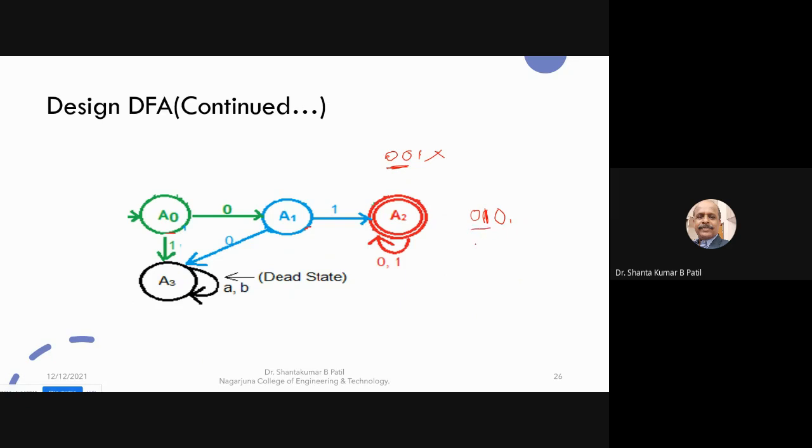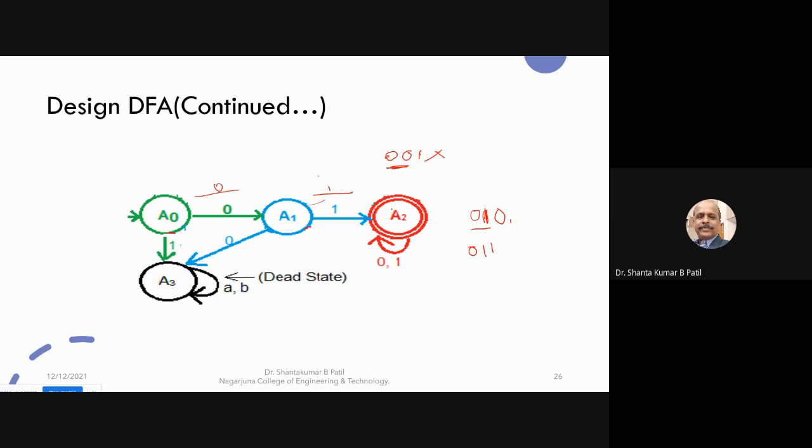Ending, we are not bothering. For example, 0 1 1 is going to be accepted. This is 0, this is 1, and 1 is a loop. It is going to accept.